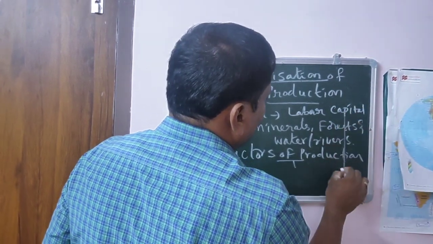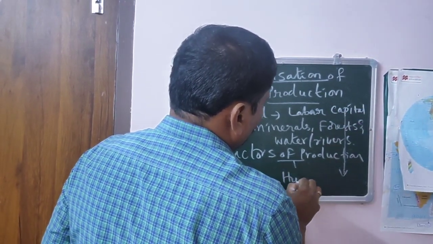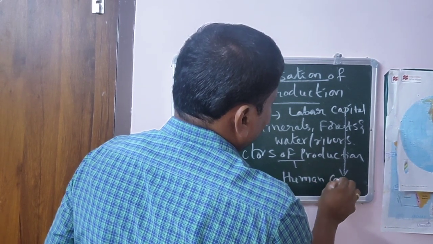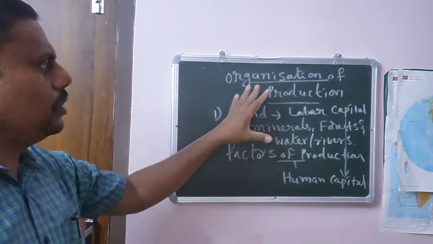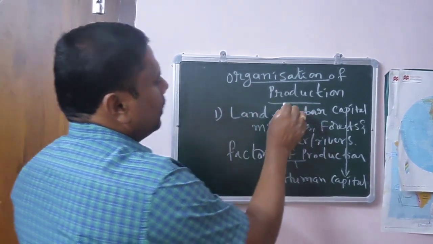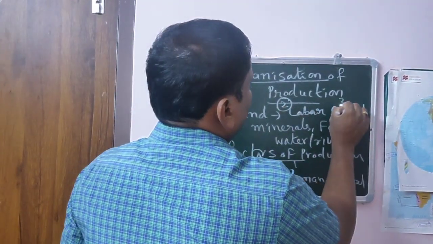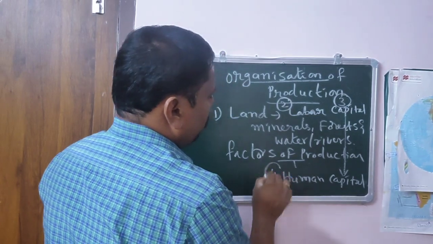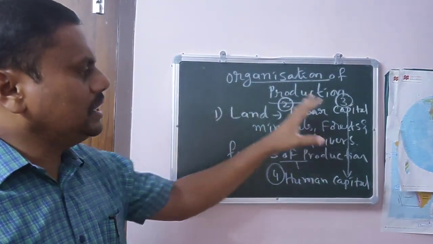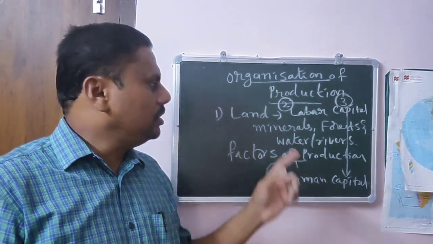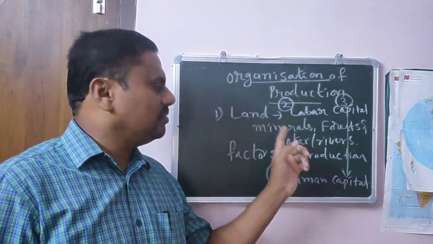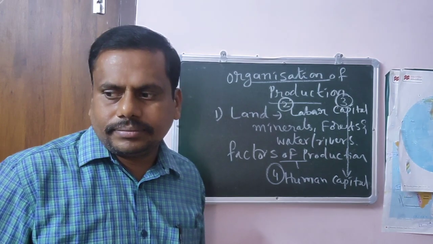And the fourth important one is human capital. Remember, in order to do production we require land, number 2 labor, number 3 capital, number 4 human capital. What are these four together called? Factors of production. In that we are going to see the first one, that is land.